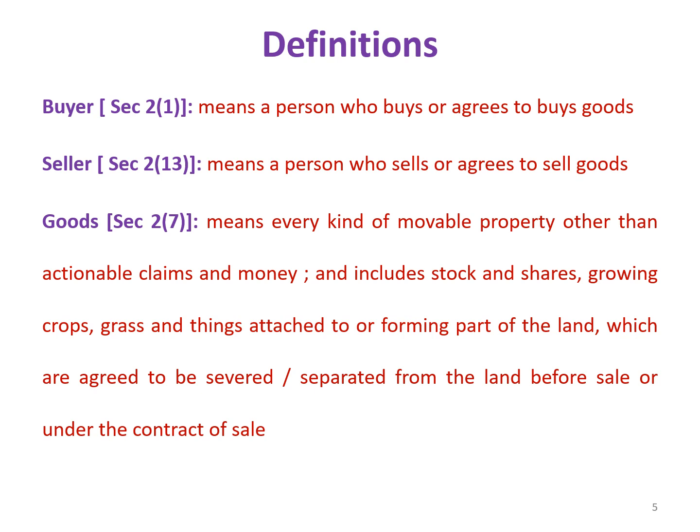Goods include both tangible and intangible goods such as goodwill, copyrights, patents, trademarks, etc. Stock, shares, gas, steam, water, electricity are also considered to be goods.